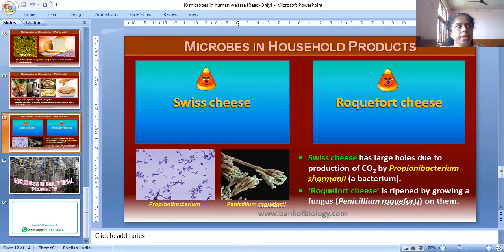Now we are going to learn about antibiotics. Antibiotics produced by microbes are regarded as one of the most significant discoveries of the 20th century and have greatly contributed towards the welfare of human society. Antibiotics come under medicine drugs.